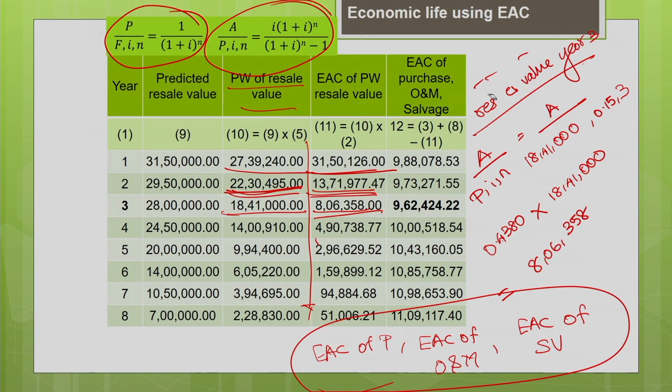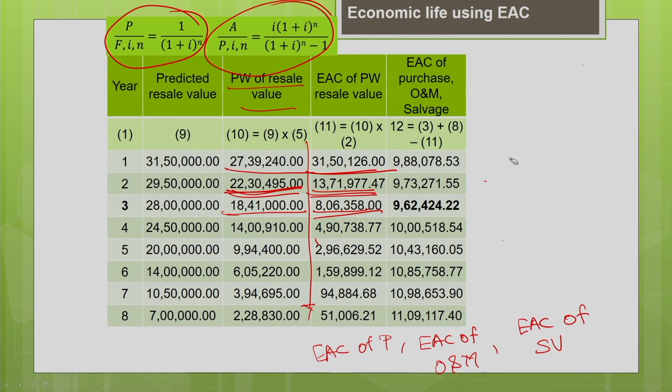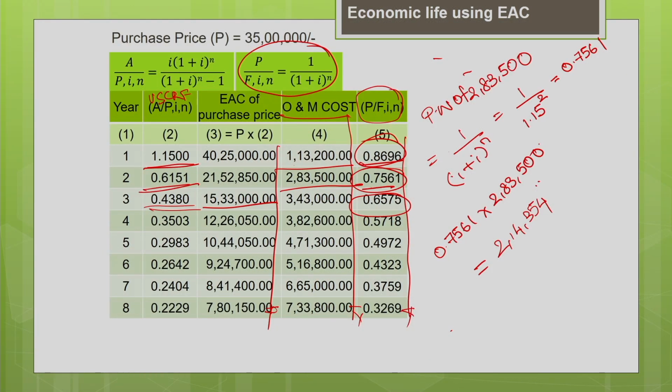So, how to find the total cost? You are supposed to add the purchase price and the operating and maintenance cost. Your salvage value is your inflow, cash inflow. So, you subtract it. Okay. So, what is your equivalent annual cost of the purchase price for the year 1? Equivalent annual cost of the purchase price is 40,25,000.